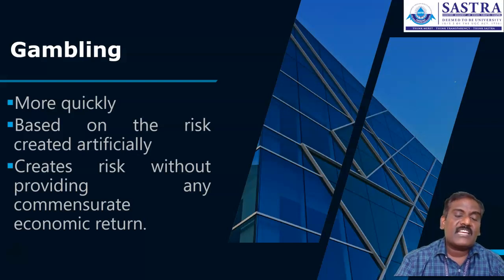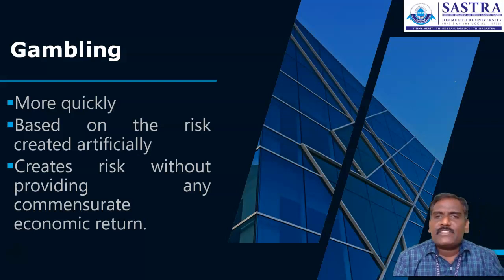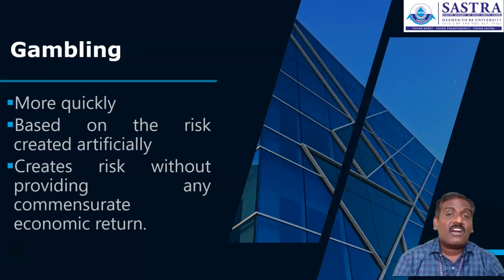Second one, based on risk created artificially. They will make a kind of move in the market. They will anonymously make investment into some stocks, even though those stocks do not have any fundamentals. What might happen is the prices of those stocks start increasing. The people run towards that particular stock for purchasing because the prices are increasing. They want to sell their stock at a higher price because the demand is created artificially.